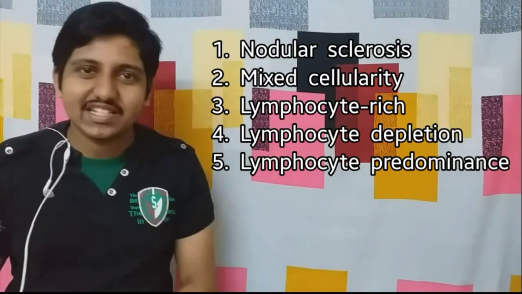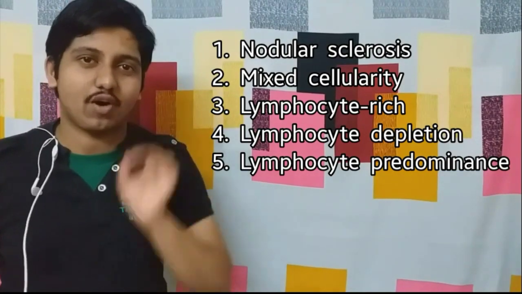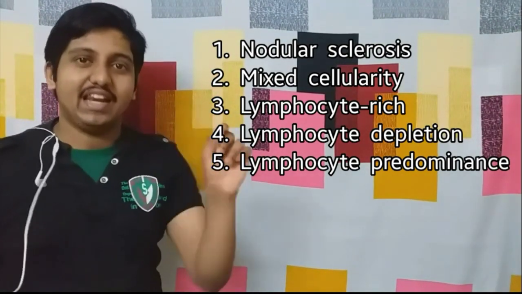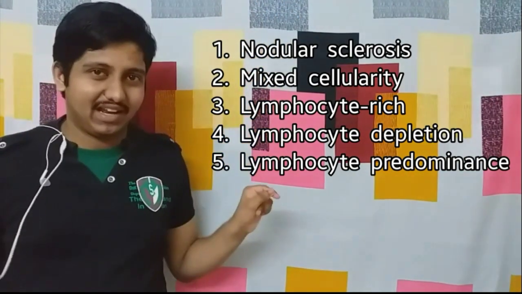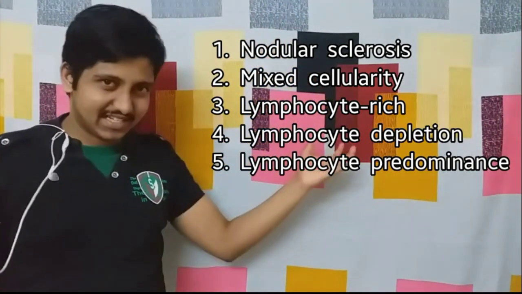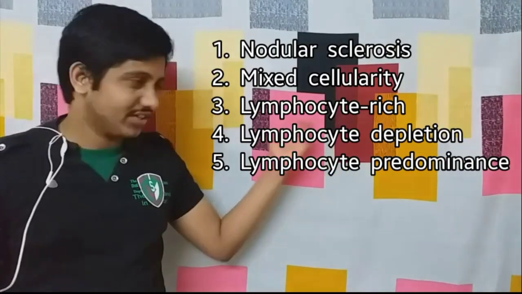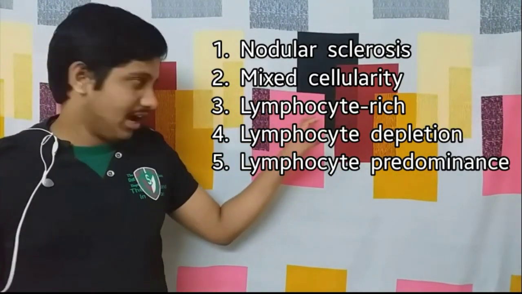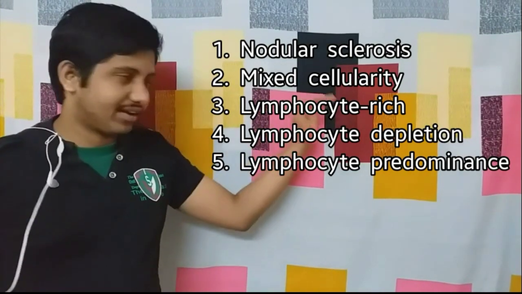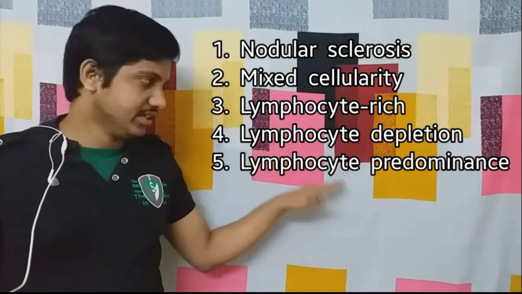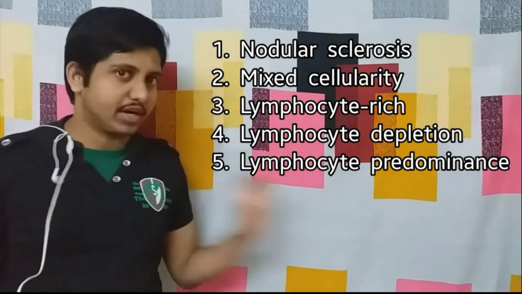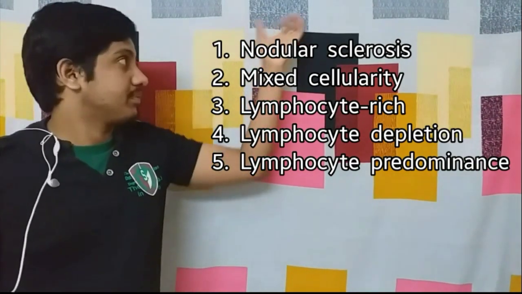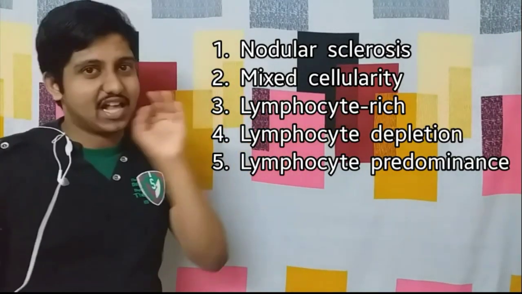So what are the types of Hodgkin's lymphoma? It is very easy to remember. It is just the reverse order of LMN, that is NML: nodular sclerosis, mixed cellularity, lymphocyte rich, lymphocyte depletion and lymphocyte predominance. All the others are about lymphocytes: they are rich, then they are depleted, then another variety, predominance. These are the major subtypes of Hodgkin's lymphoma as per WHO.